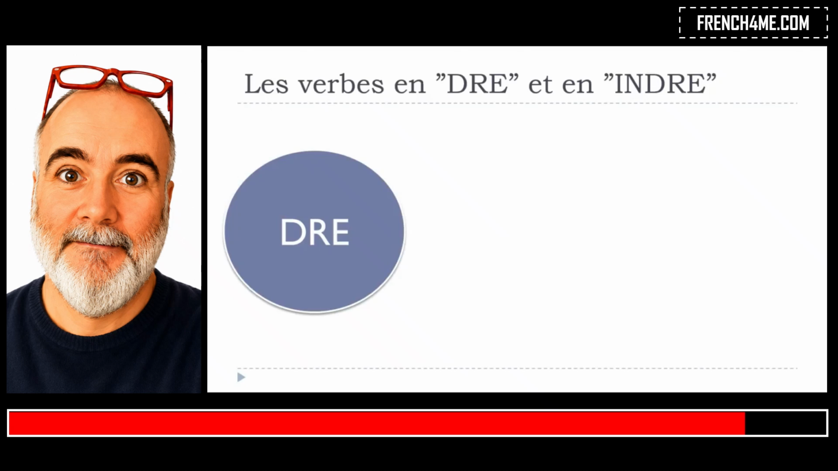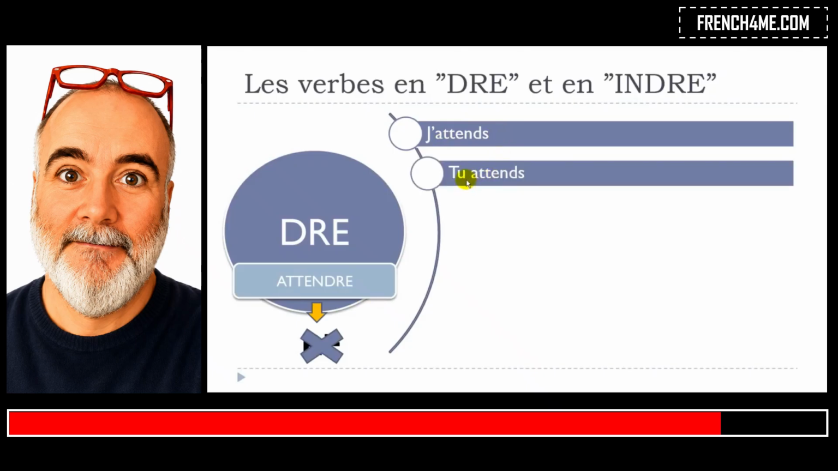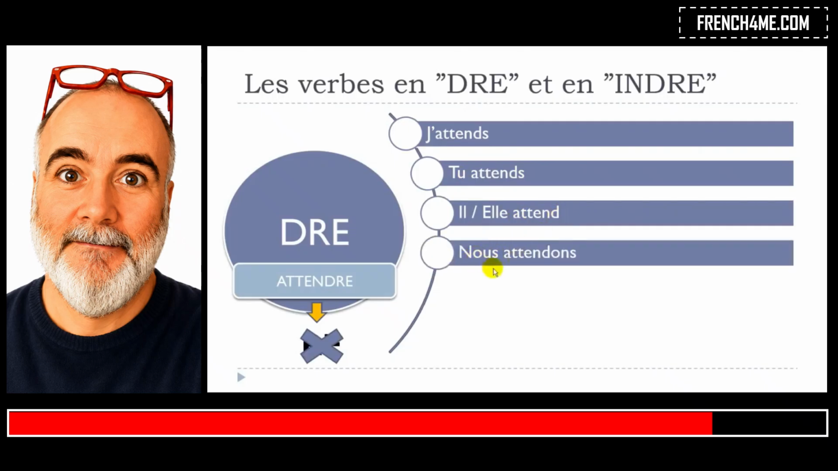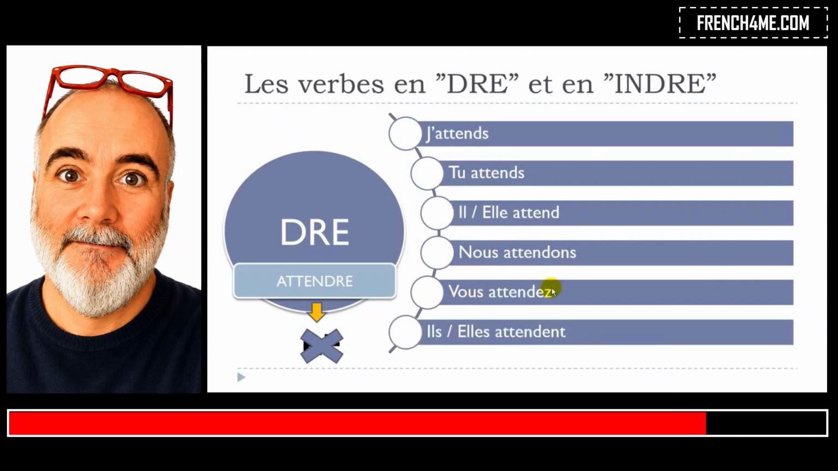So basically you've got your ending DRE, so the verb is attendre, and the thing that you've got to keep in mind is that in that case you will take RE away, so you will get j'attends, and then for tu it will be tu attends, for il, elle, il attend, for nous, nous attendons, vous attendez, ils attendent, elles attendent.